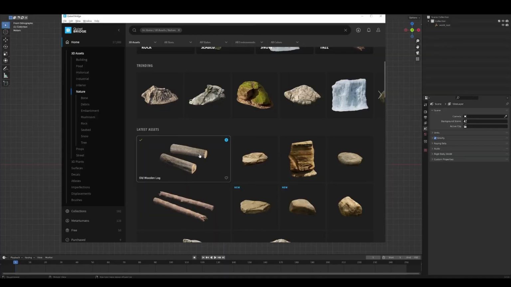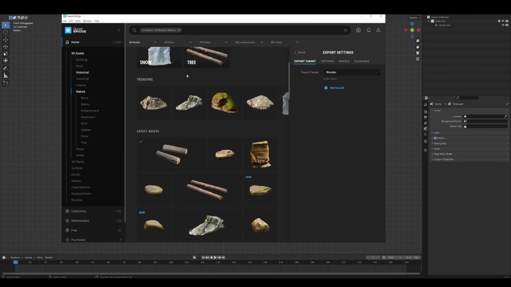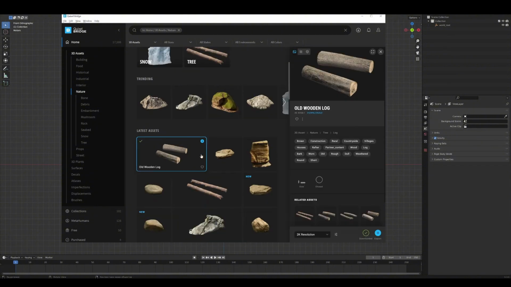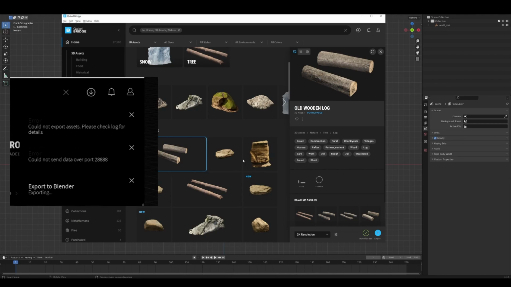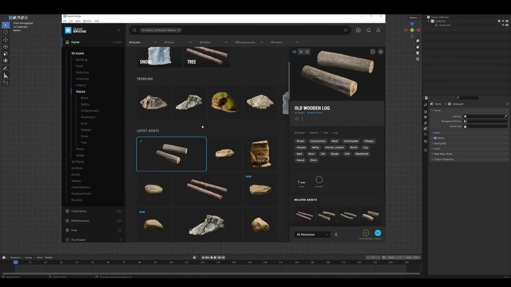When you install Quixel Bridge, the program will offer you to select a 3D package, where you will work. You select Blender. If suddenly you did not choose right away, nothing terrible, you can click in the export settings and here select the desired program. I chose Blender. There will be a button to install plugin. We install it. After that, we select the asset or texture we need, click download, it downloads, the button import becomes active. But if you click here, you will most likely have an error, like this, which you now see on the screen.